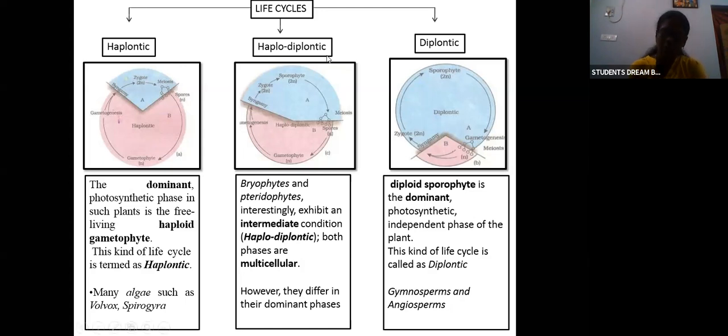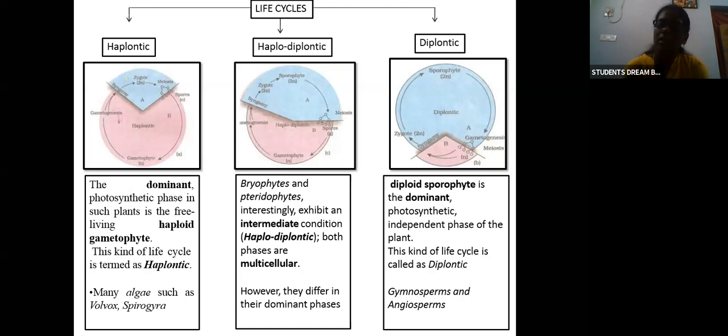Bryophytes and pteridophytes, interestingly, exhibit an intermediate condition. Between haplontic and diplontic there will be an intermediate condition, so it is haplodiplontic. Both the phases will be multicellular, however they will differ in their dominant phases. So the intermediate phase between haplontic and diplontic is haplodiplontic.